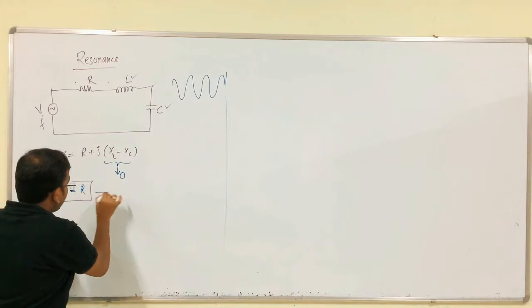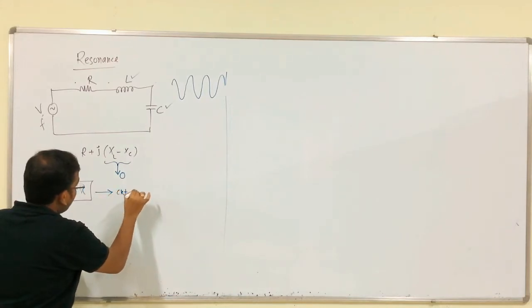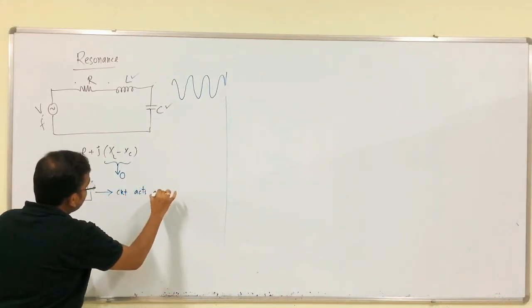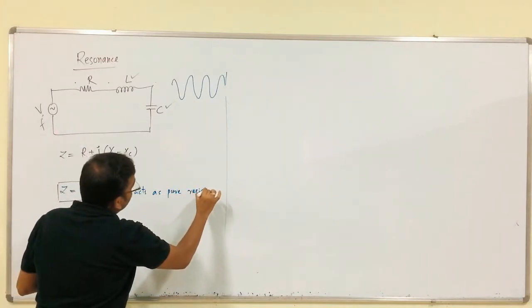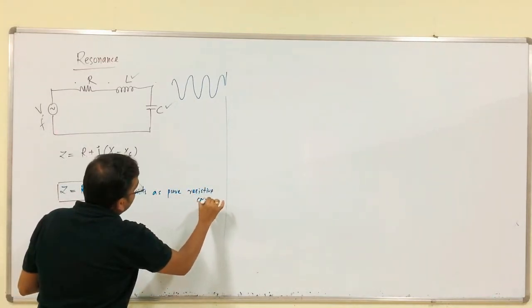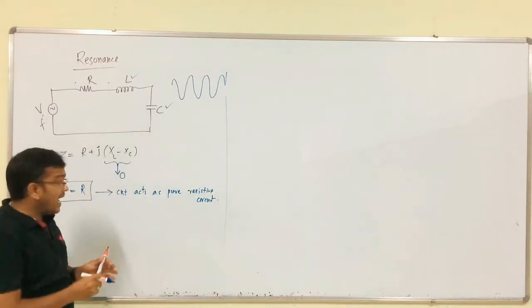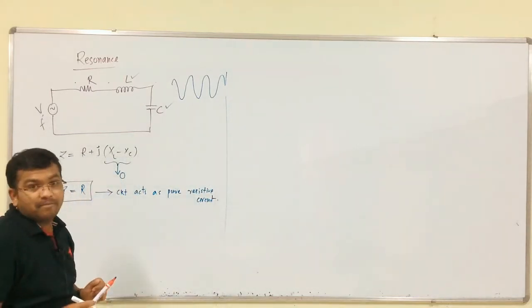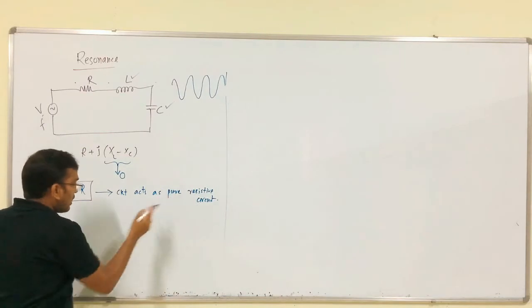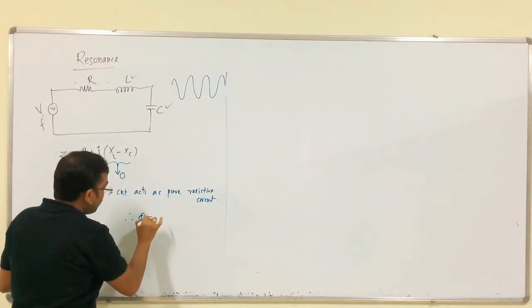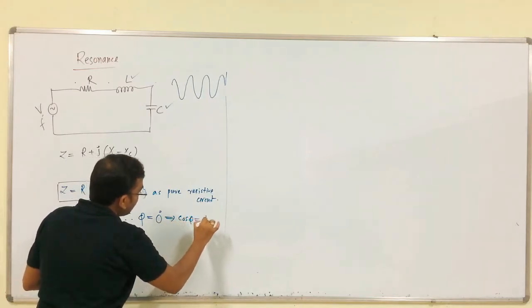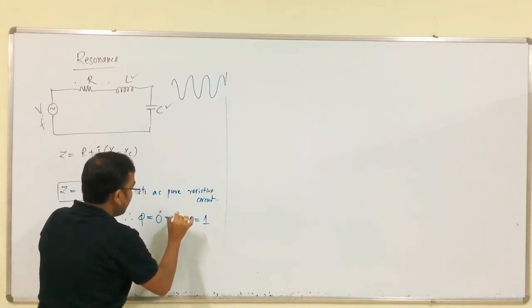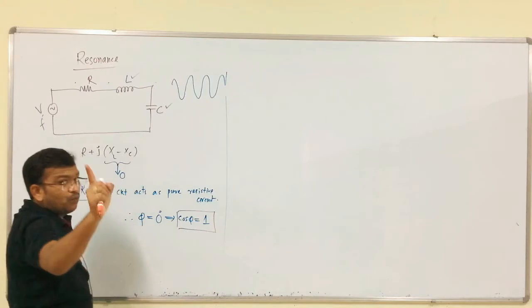Means the circuit acts as a pure resistive circuit. If it is a pure resistive circuit, therefore, what is the phase angle between voltage and current? 0 degrees. Therefore, the power factor is what? 1. Satisfied? In any case, the power factor is UPF.